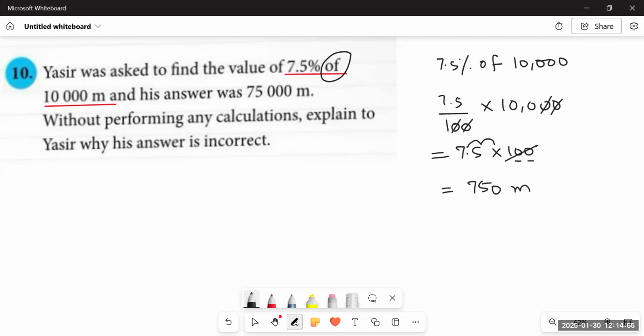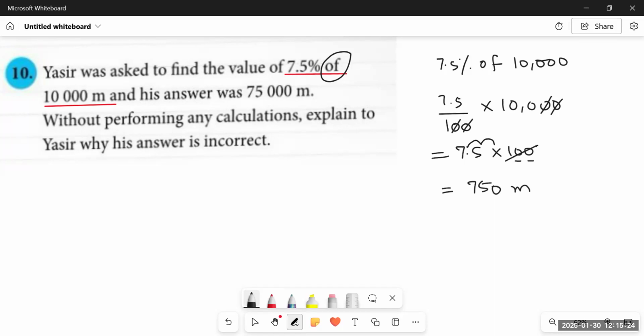Without performing any calculations, explain to Yasser why his answer is incorrect. But we have calculated it. 7.5% of 10,000 couldn't be 75,000. Why? Because if we multiply 7.5 with 10,000, we will get 75,000. But it is not 7.5 that we have to multiply with 10,000.